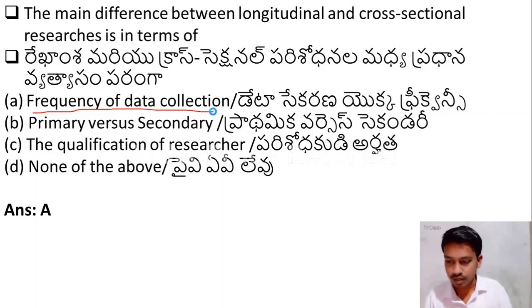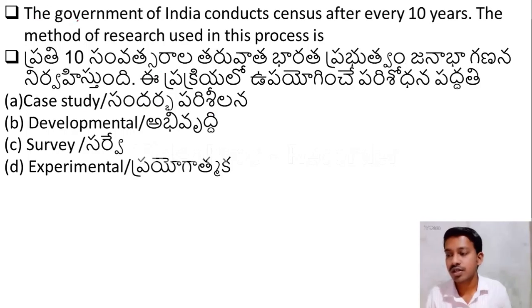Please remember it. Okay, the next question is, the government of India conducts census after every 10 years. The method of research used in this process is option A case study, option B developmental, option C survey, option D experimental. Here it is known as the survey. To collect information about the population every 10 years, they conduct a survey. Let us move to the next question.